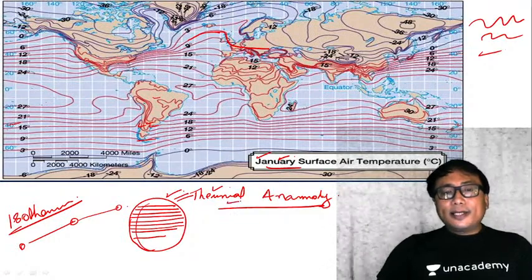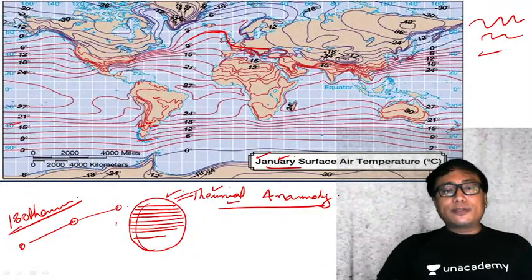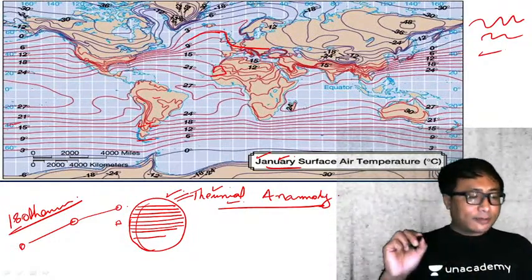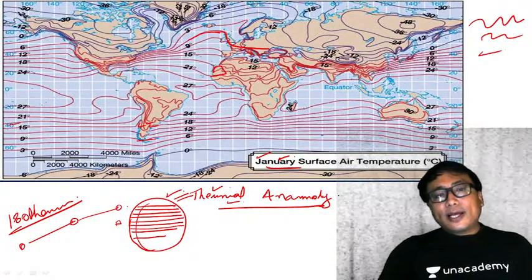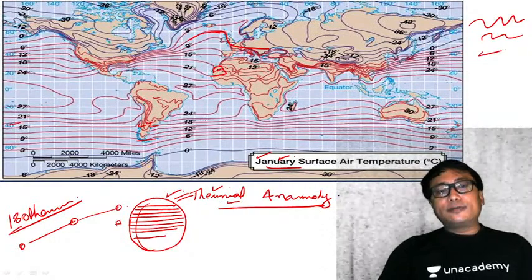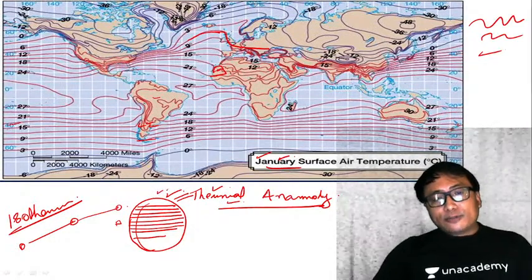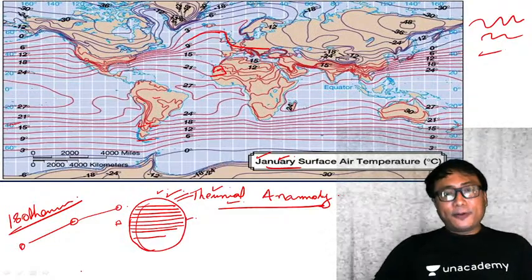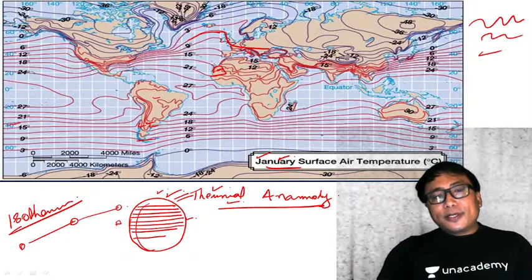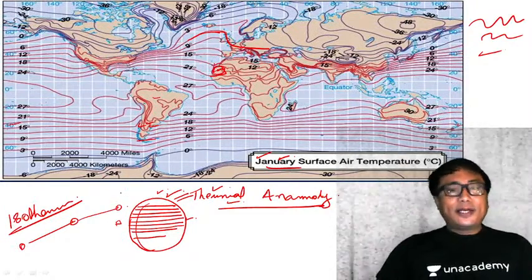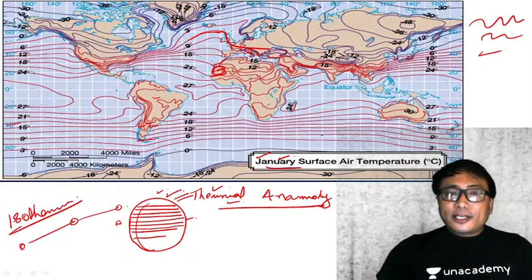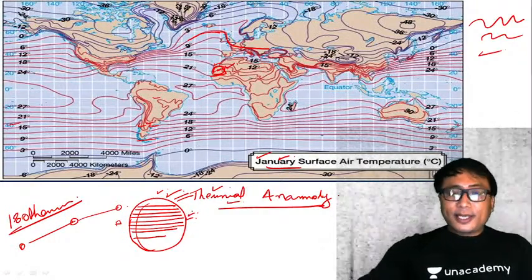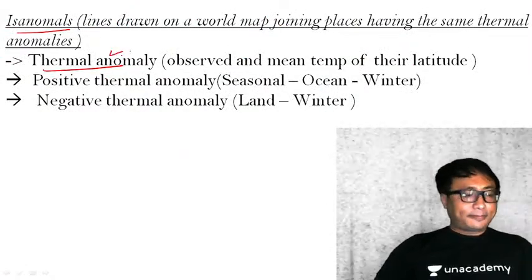Now, thermal anomaly is this: you consider any location on the Earth's surface. Say for example, I consider this location. You go and see this particular latitude, and compare with the idealized or homogeneous Earth, what should be its mean temperature. But in real, the temperature that you record will be different. The difference between the actual reading and the mean for this particular latitude is known as thermal anomaly.